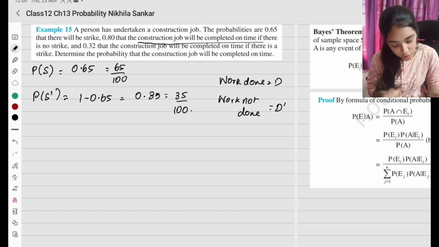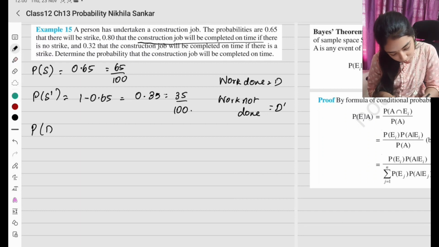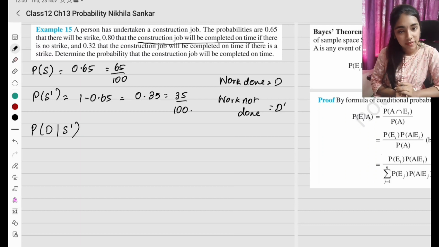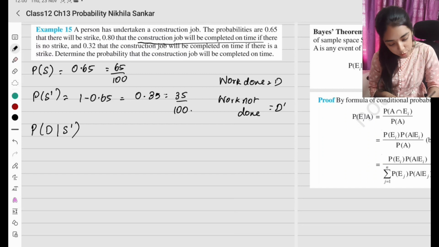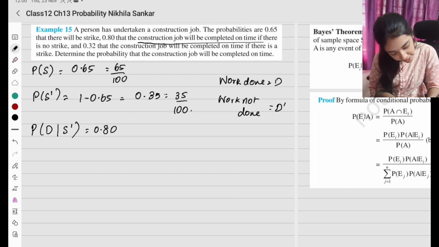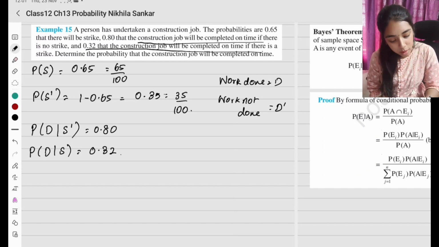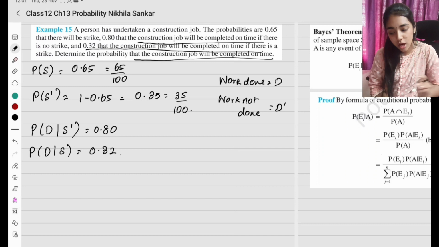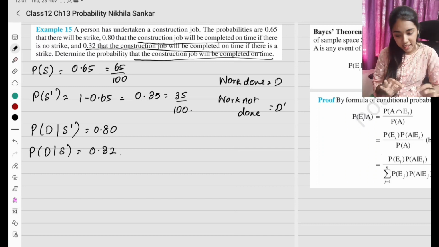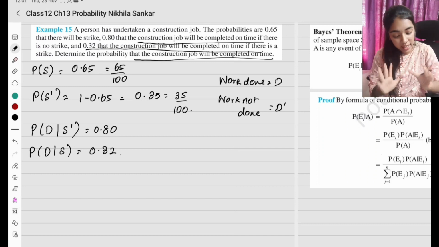Okay, so probability that the work done if there is no strike, given that there is no strike, வேலை முடிஞ்சு போச்சு, is going to be 0.80 and 0.32 that the construction job will be completed if there is a strike. So probability that the work done given that there is a strike is going to be 0.32. So determine the probability that the construction job will be completed. அந்த வேலை நடந்து முடிஞ்சிரும் அப்படிங்கிறதுக்கு என்ன probability?